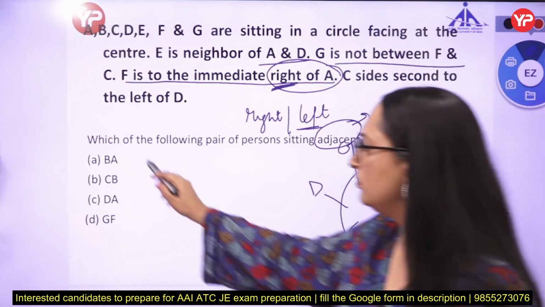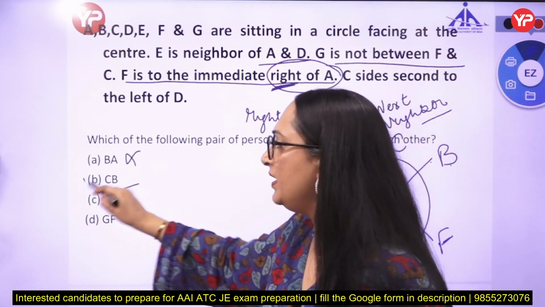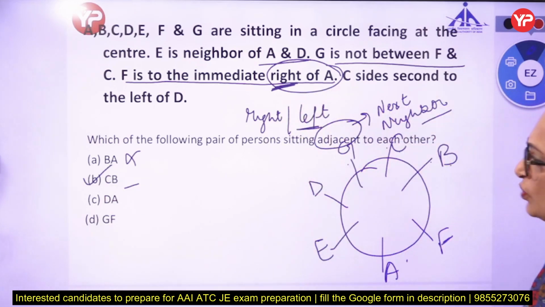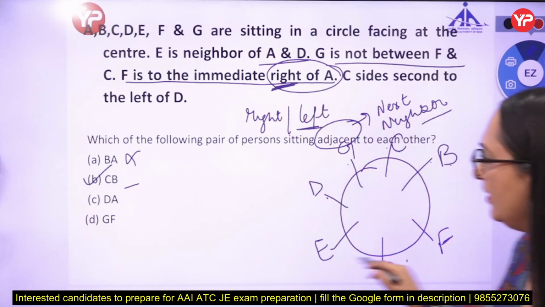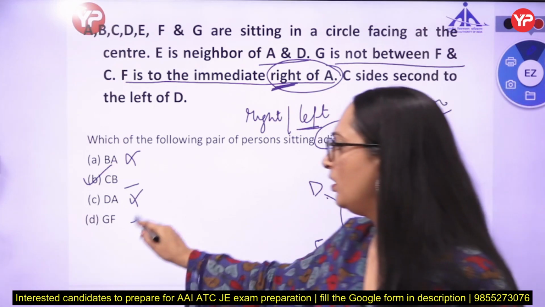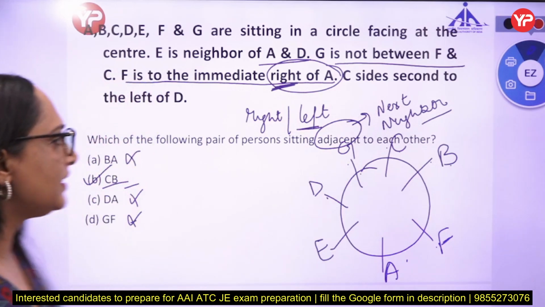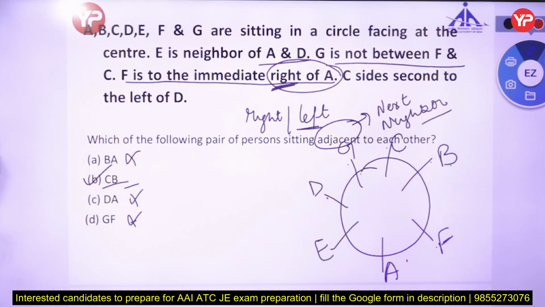BA, no. CB, yes. C and B are sitting next to each other. DA, no. GF, EF, no. So the answer of this one is CB.